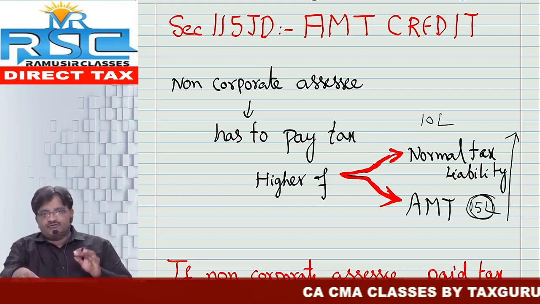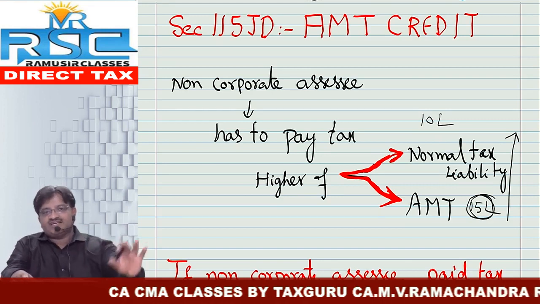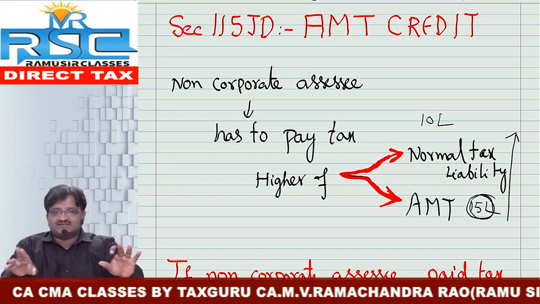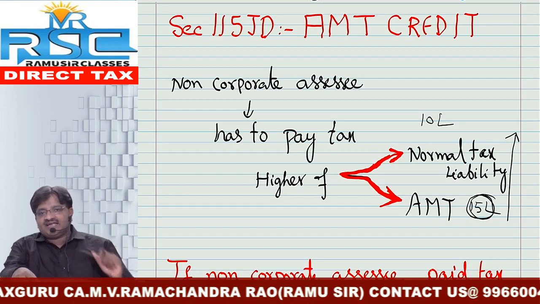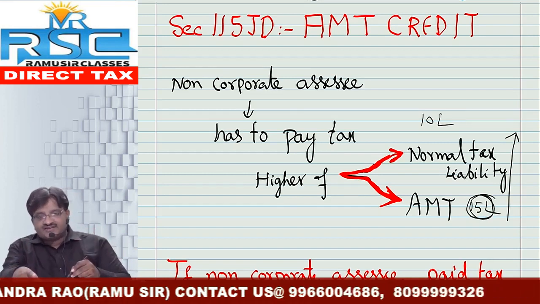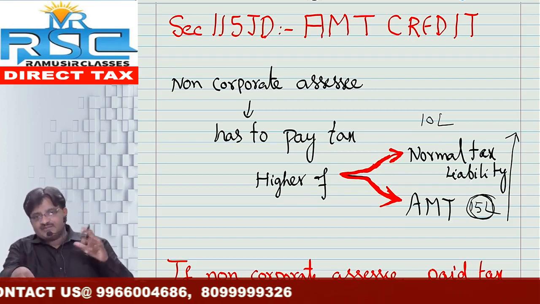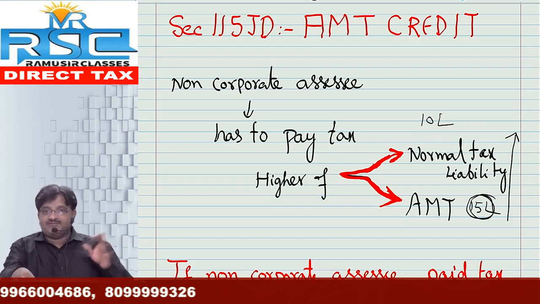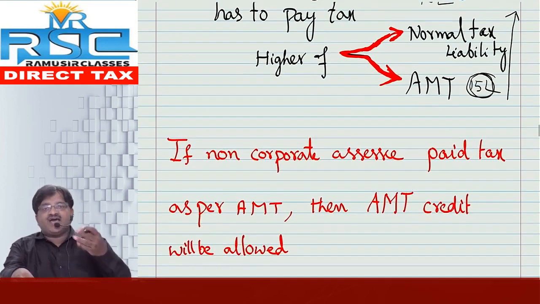Friends, mentally, psychologically, physically, emotionally, spiritually, you decided to pay 10 lakh. But the lawmaker asked you to pay 15 lakh, means 5 lakh extra they asked you to pay. I repeat, everyone please follow. You committed to the normal tax liability, that is 10 lakh, but the department did some magic and asked you to pay AMT, that is 15 lakh. That means they forced you to pay 5 lakh extra. Don't worry, the 5 lakh I will give as a credit, that is called AMT credit.